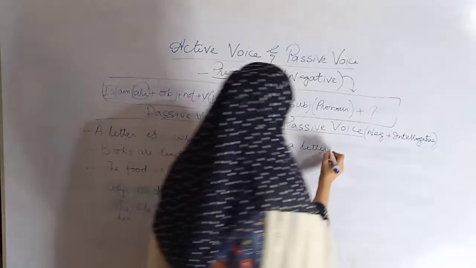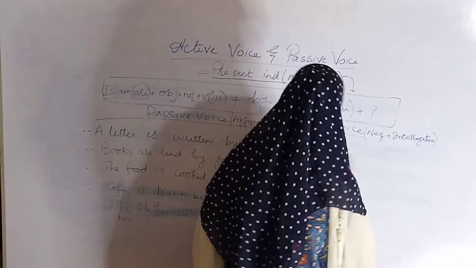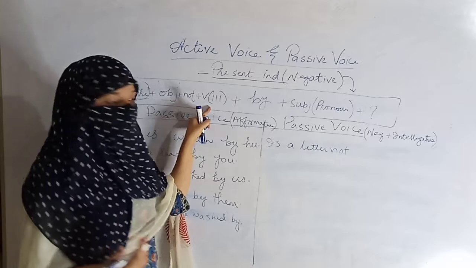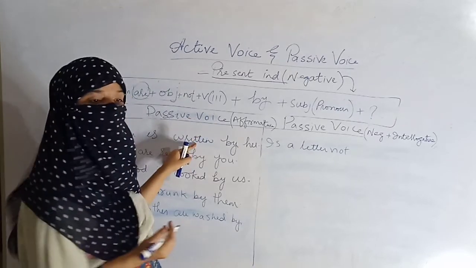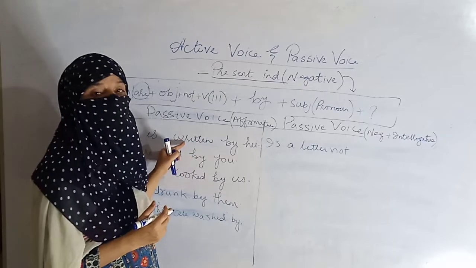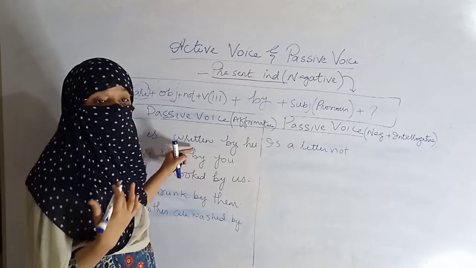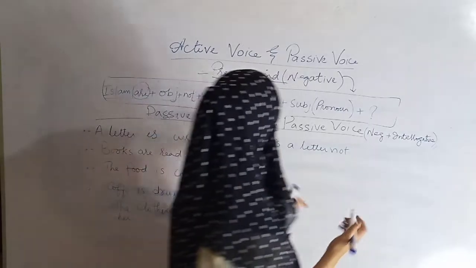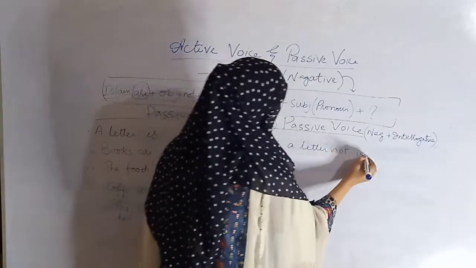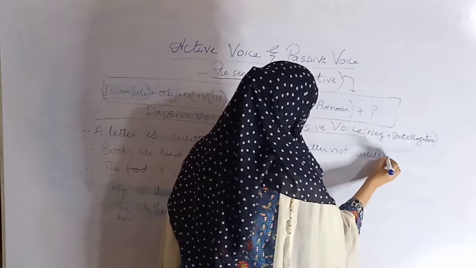Is a letter not. Then verb third form is written. It has been written already here because this is a passive sentence. Is a letter not written.